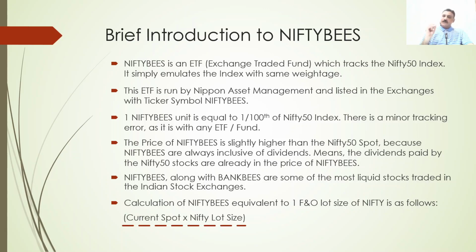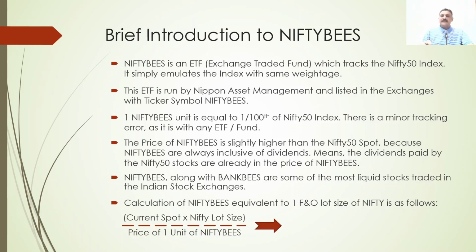You take the current spot multiplied by the Nifty lot size, entirely. So what is the current spot? 17,300 or 17,400, somewhere in between. That value can vary, but I have taken one value when I am recording this video. Nifty lot size is 50, right? That you divide by one unit of Nifty BeES price. The result is one value. That many Nifty BeES units are required to emulate one F&O lot size of Nifty. You can go long in future, it is about the same amount.